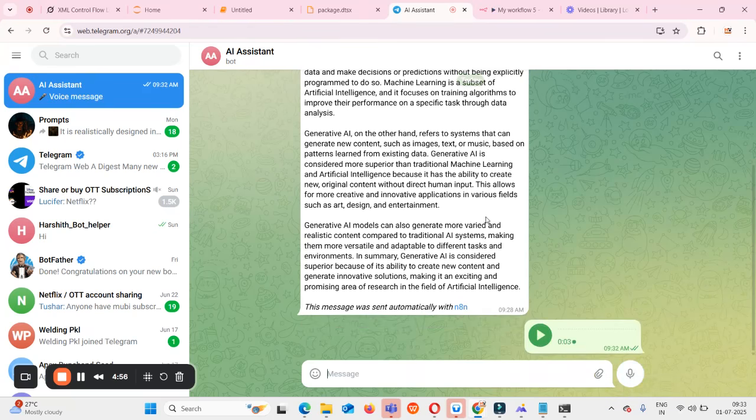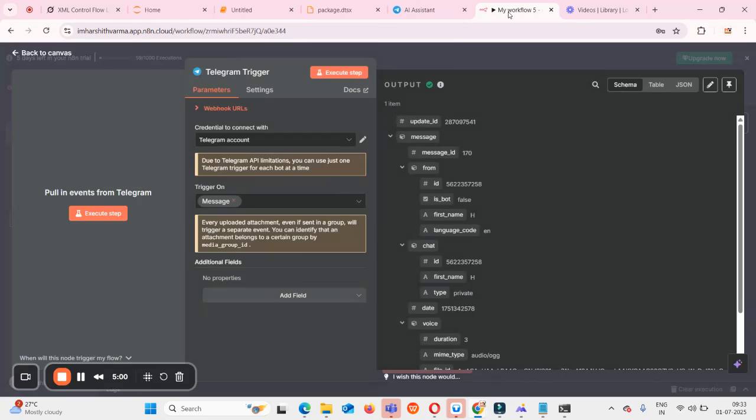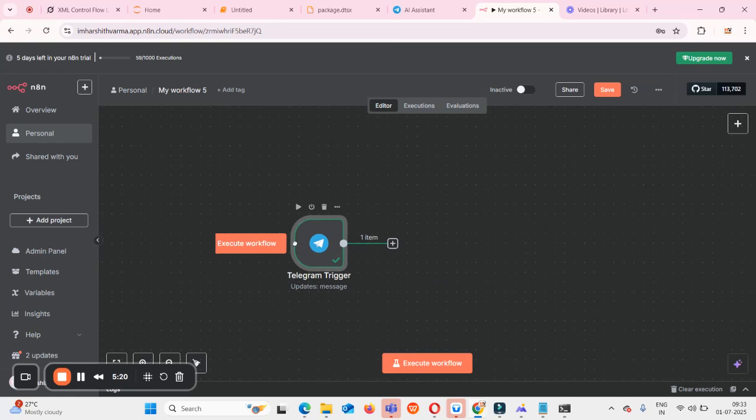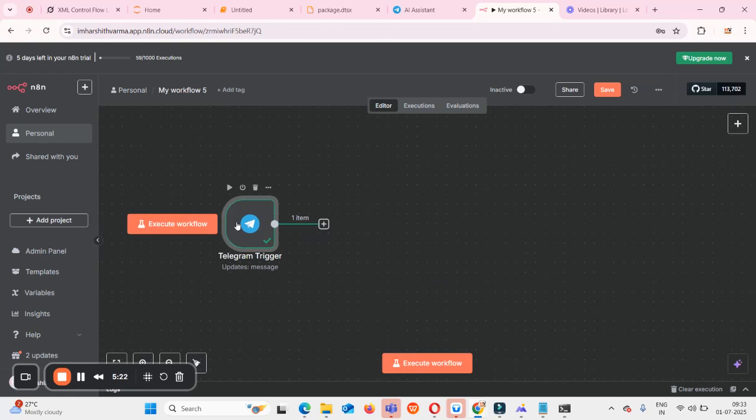So I sent this particular audio message, like, hi, hello, and how are you. The moment we send that message, you can see in the output screen right here in the n8n automation flow on message trigger, we got the audio file. We have that file type as audio, and the file id is this one. Once we get the audio file, we need to download it inside our n8n automation so that we can use it to transcribe.